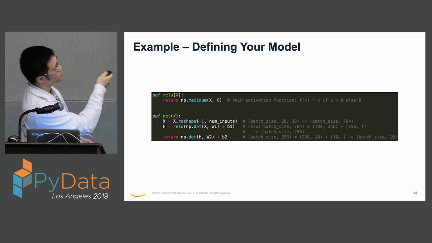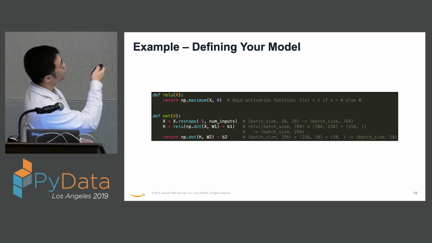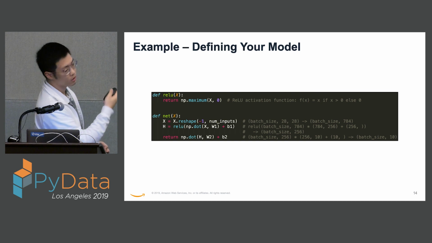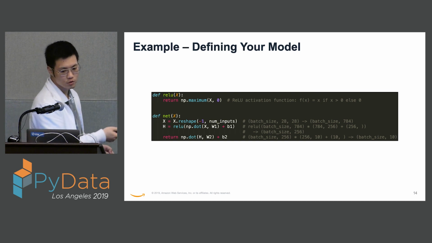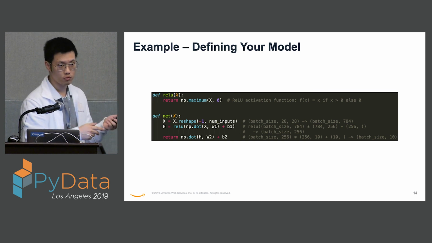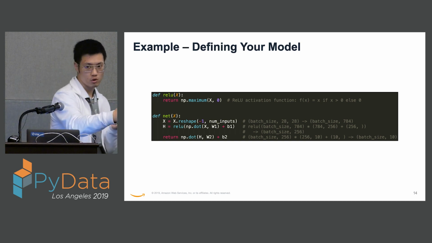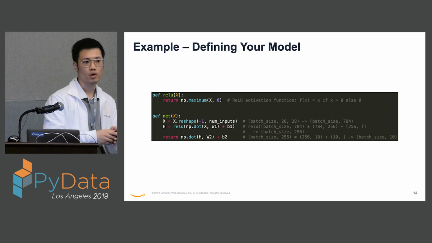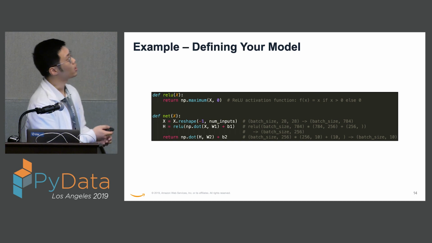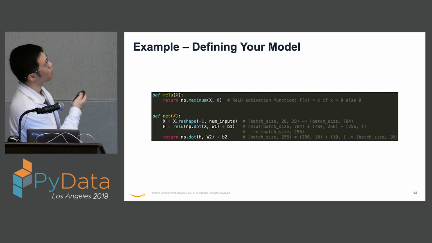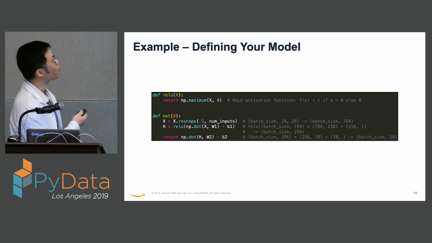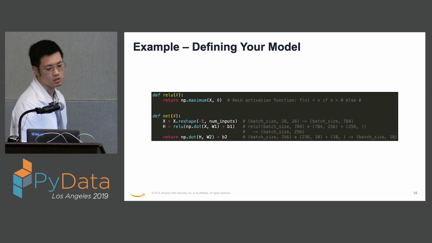And then we pass the output of this into the activation function, which is a rectified linear unit. A rectified linear unit is a kind of activation function, which is defined as: if your input is bigger than 0, then we just return that input, but if it's less than 0, we just return 0. You can see it's easily implemented with native NumPy. But we are also providing you this in the NPX interface, in the NPX namespace, as I just said.